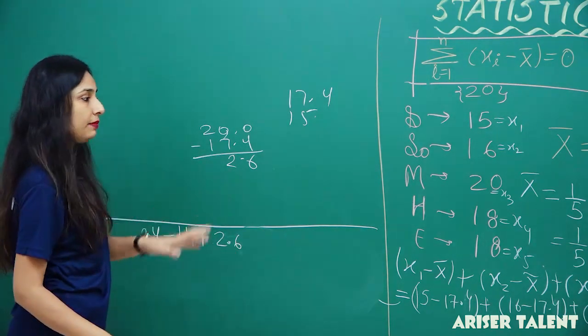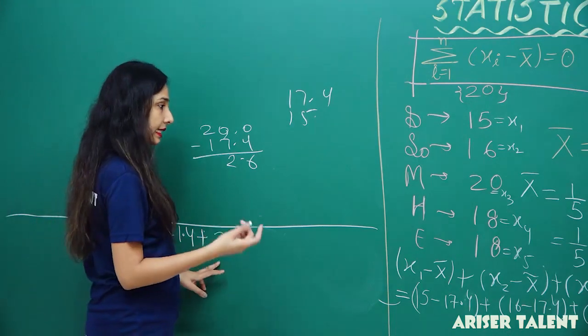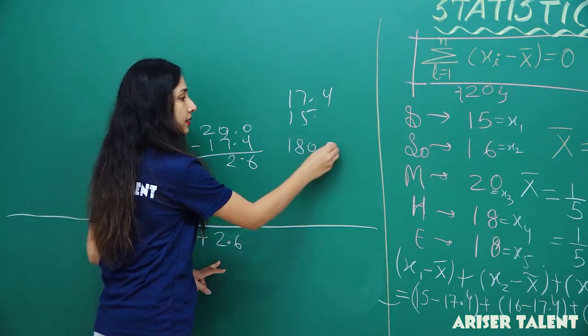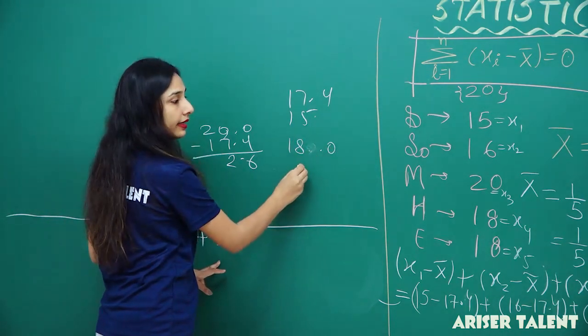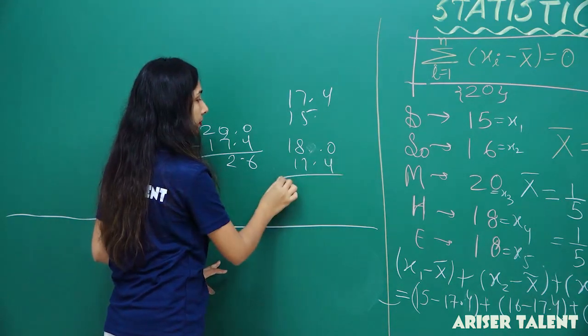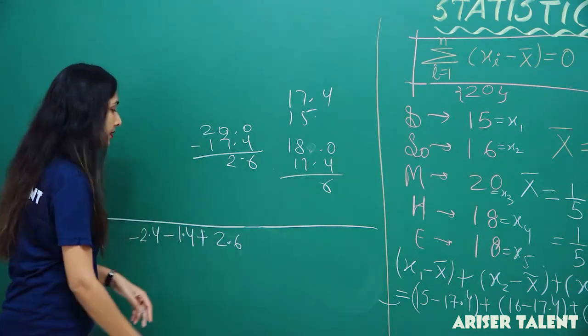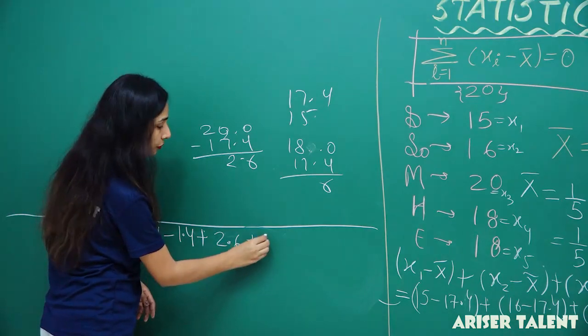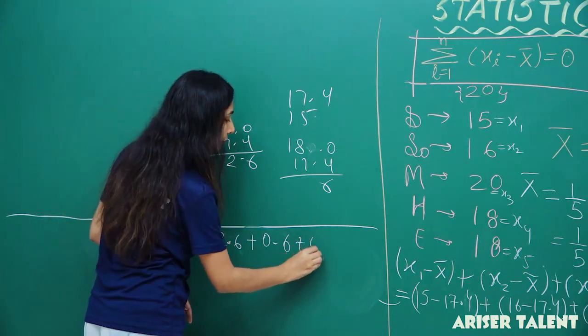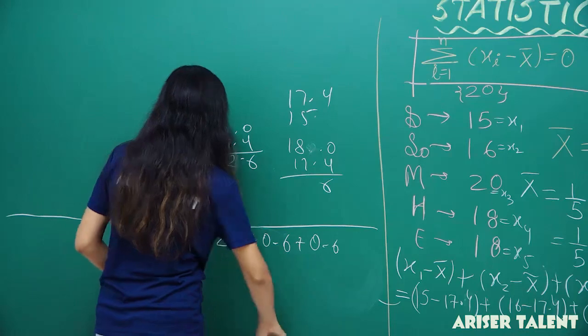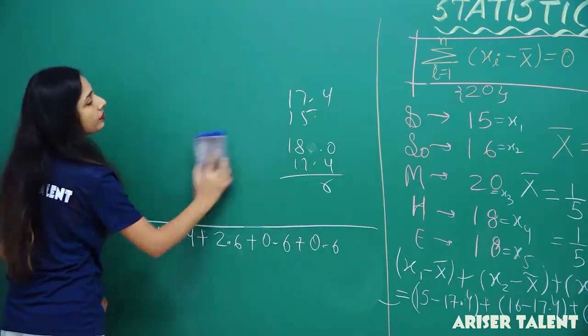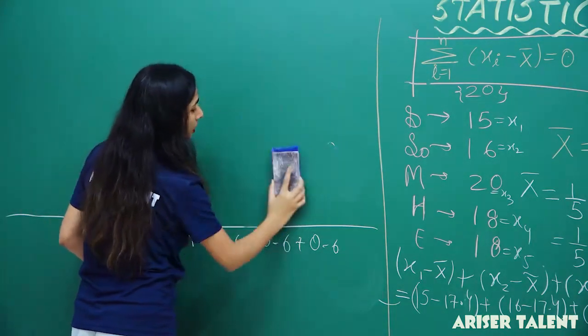Then 18 minus 17.4 is 0.6, so plus 0.6 and plus 0.6 again, because 18 is repeating two times.